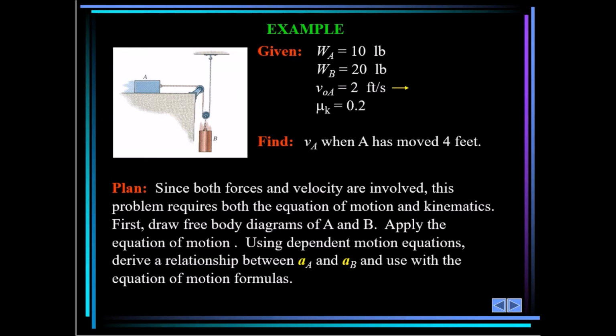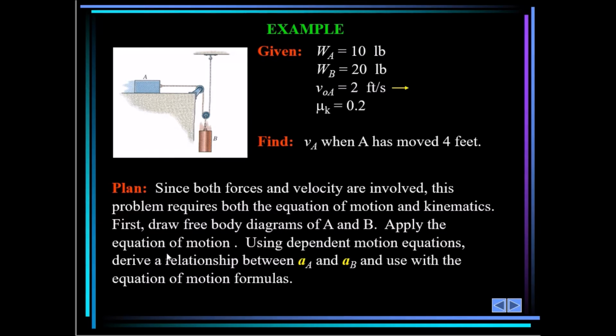So some red flags should be going up there. Okay, we know there's an initial velocity given to us. We're looking for a final velocity. We know it's starting from 0 as far as displacement goes to a final displacement of 4 feet. And at that 4 feet, we could also find the time, how long it takes to go there, and that may be important as we're looking at some of our equations of motion. So we're already kind of formulating a plan in our head. So we come down here.